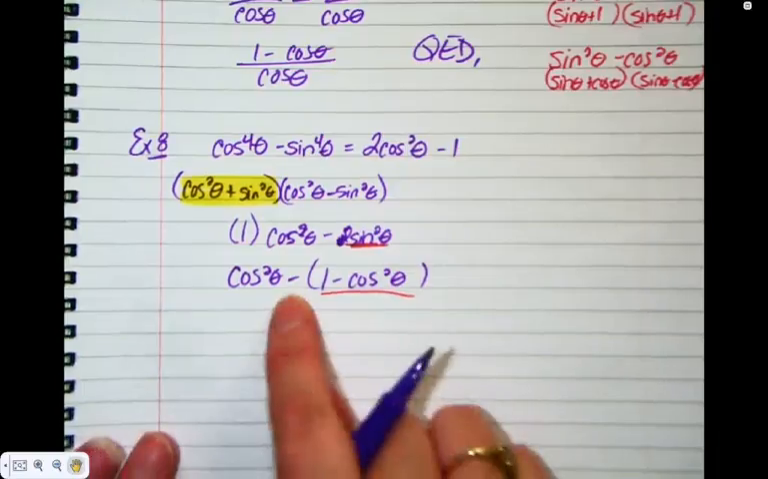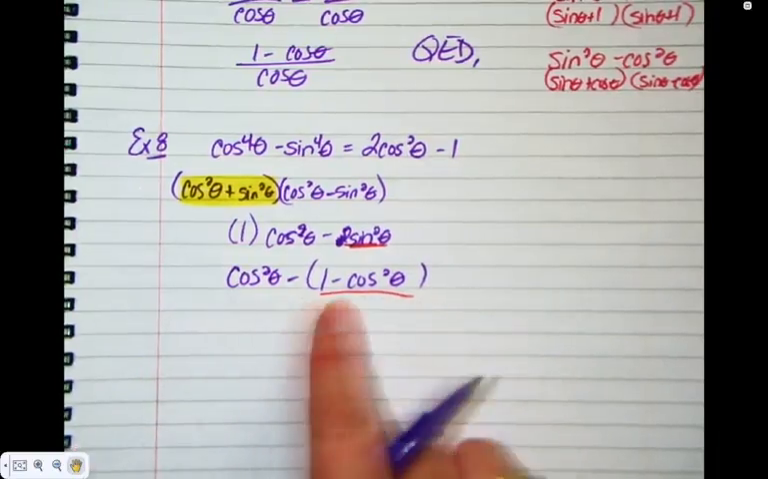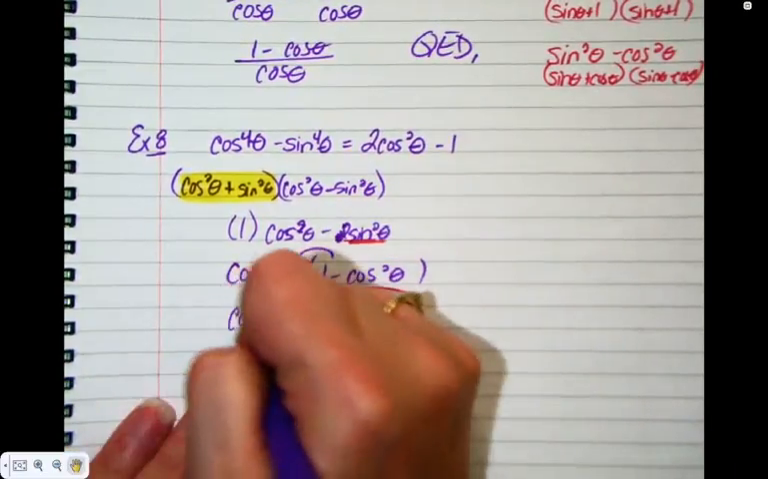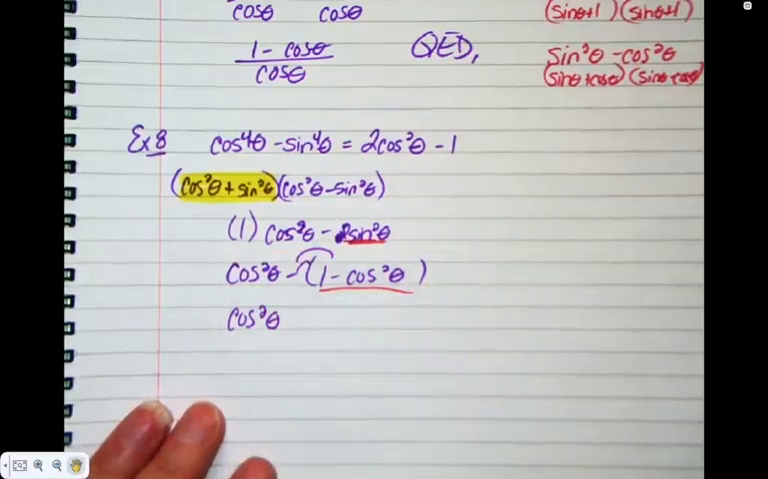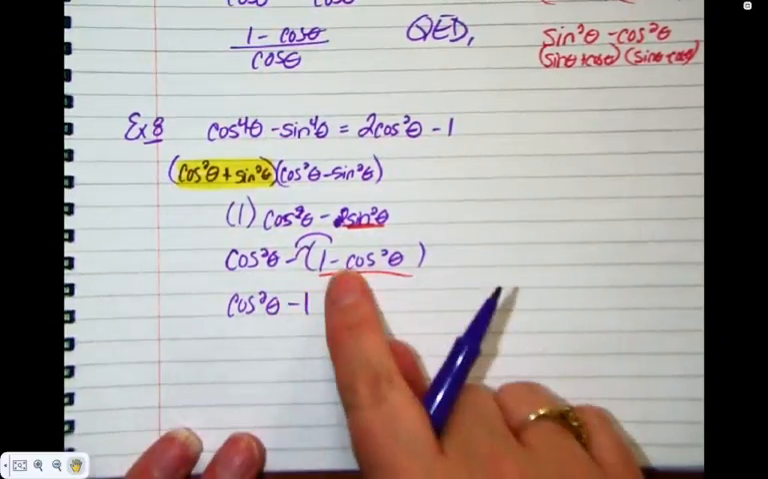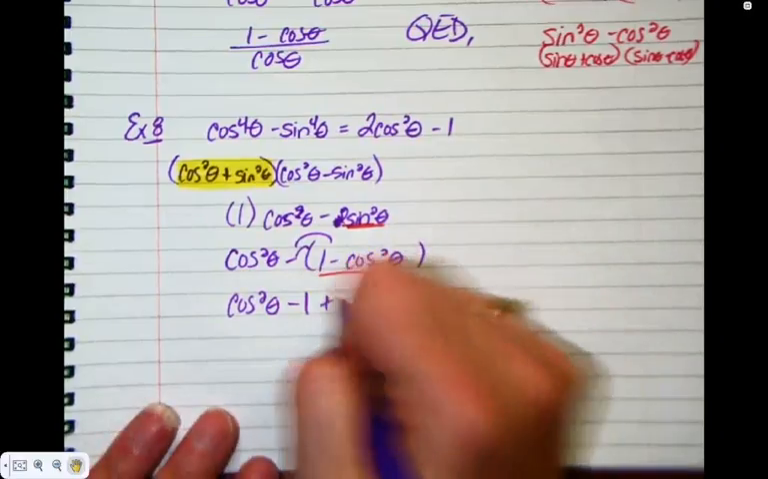Okay, let's simplify. What do I do with this negative and these brackets? So just kind of distribute. I've got a cos squared still stuck in front. A minus times 1 is minus 1. A minus times a minus is plus cos squared.